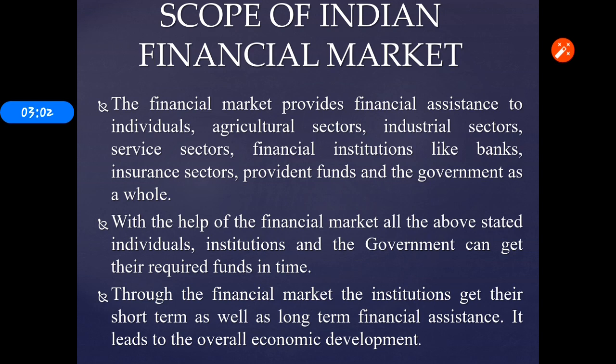Say for example, SBI borrows the funds from the RBI. So the thing is, RBI is lending the money to the SBI. That is called as the financial market. It provides the financial assistance to the SBI. Yes or no?